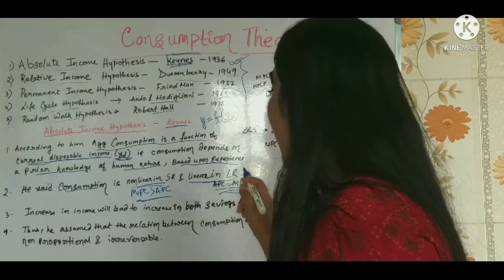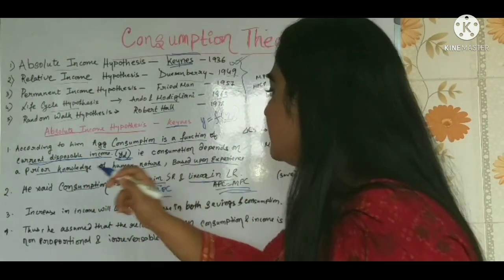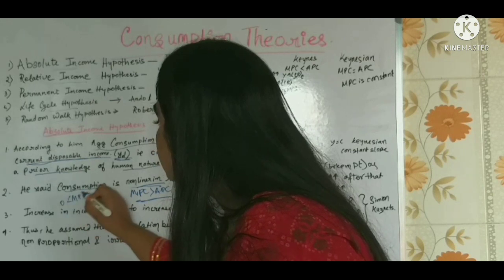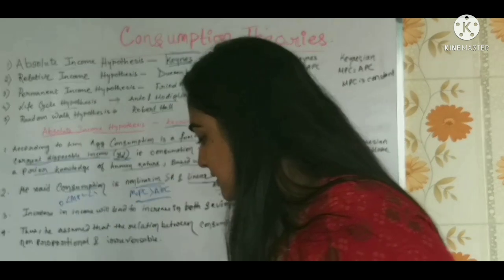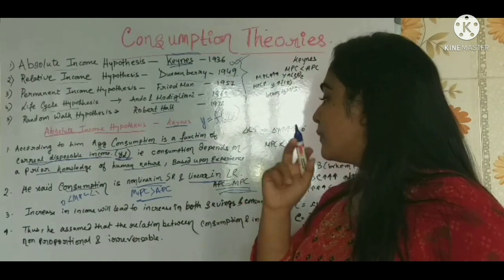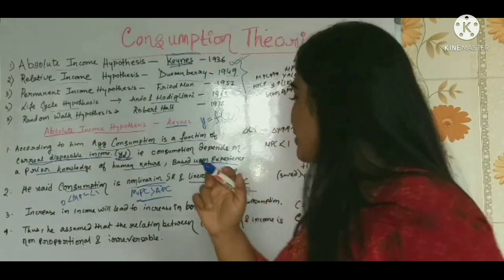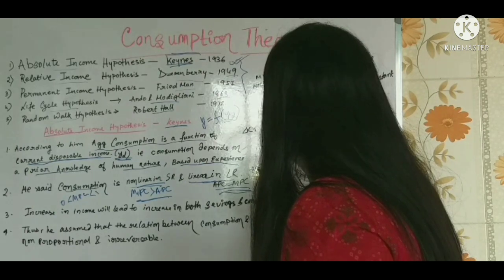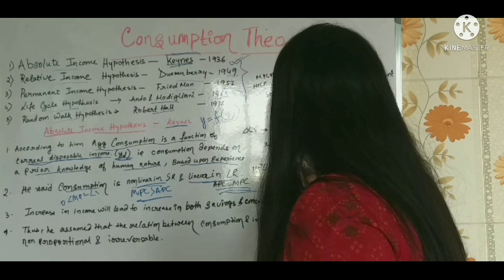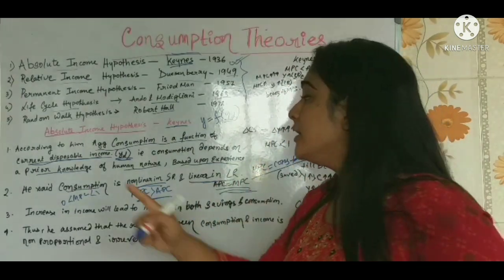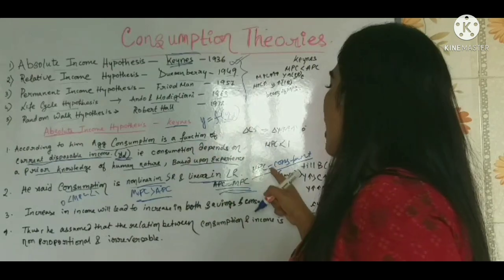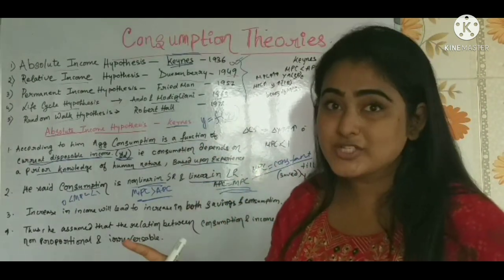Okay? And also it is said that in the short run, MPC lies between 0 and 1. It is said that MPC lies between 0 and 1, and in the Keynesian view it is said that MPC is constant. It's constant. Means what? Here in the short run MPC is going to change the slope, but in the long run MPC is not going to change the slope.